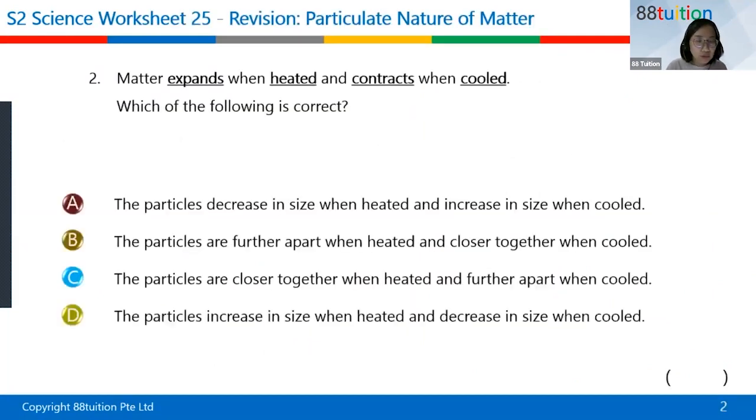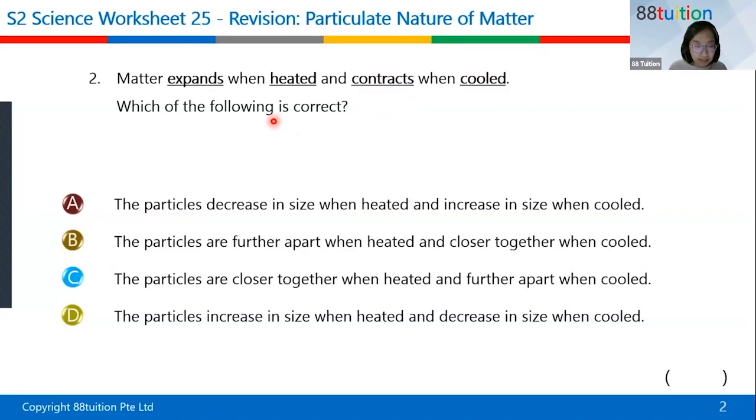Question 2. From primary school, you have actually learned that metal expands when heated and contracts when cooled. It's quite easy to remember, C and C. If you remember your ball and ring experiment in primary school, when your teacher heats up the ball, the ball cannot pass through the ring, because the ball becomes bigger when heated. And when the teacher puts the ball in cold water, the ball becomes smaller. Contract means become smaller when cooled down. So which of the following is correct?